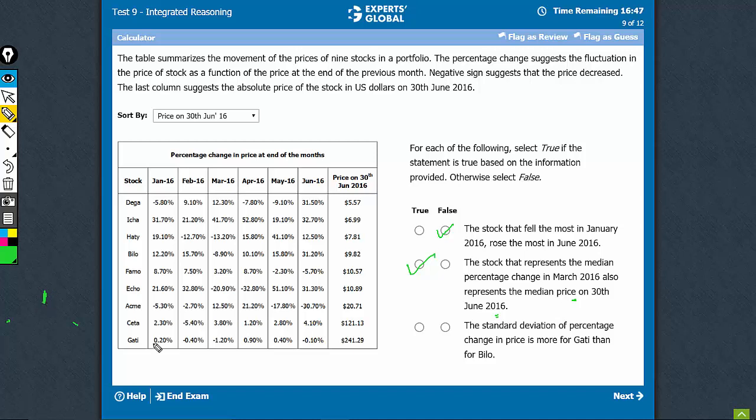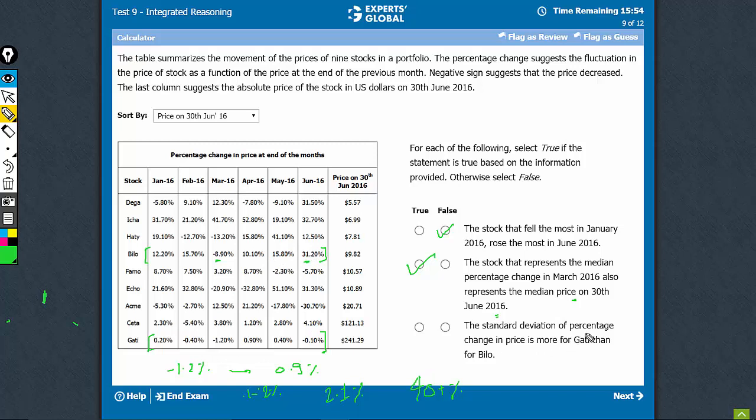of the data points. So for G, we see that the values are fluctuating between minus 1.2% to positive 0.9%. In all, the fluctuation is in a range of around 2.1%, and the average of these values would be around 0.1 to 0.2%. The values are scattered in such a way. For B, let's see, these are highly scattered values. From minus 9%, we have something as high as 31.2%. So in all, the fluctuation here is of the magnitude of more than 40%. And therefore, definitely the standard deviation is going to be a lot more here compared to G.